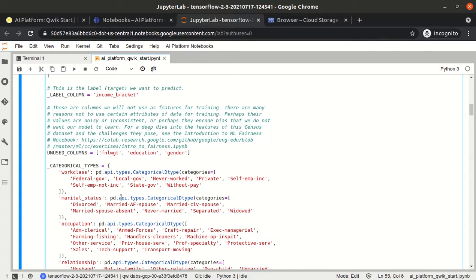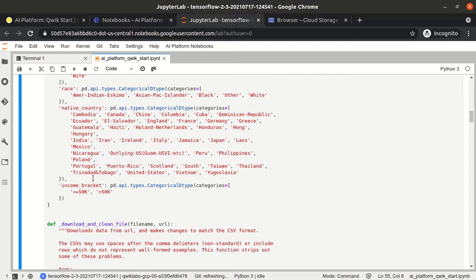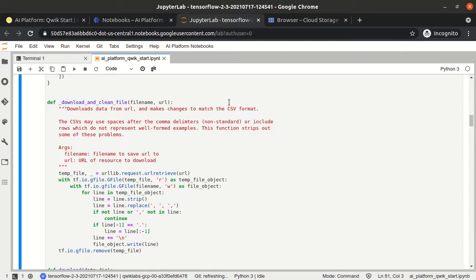To use the categorical option, they have converted the type into categorical. They said this is our label column, income bracket. They converted this type into a category, because we have only two categories: less than 50,000 or greater than 50,000. So this is just the pre-processing, like download and clean the data.